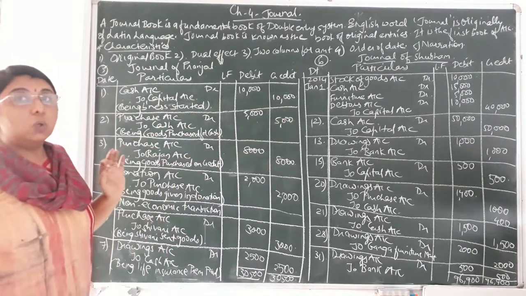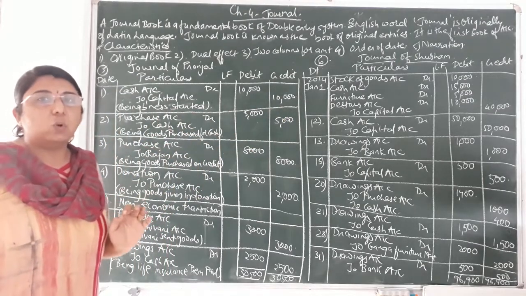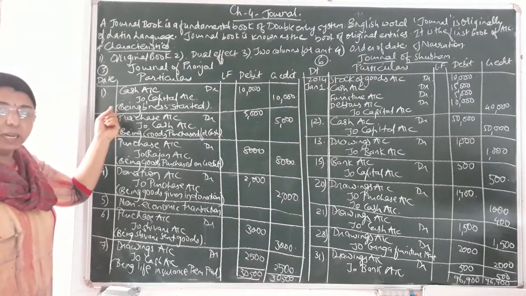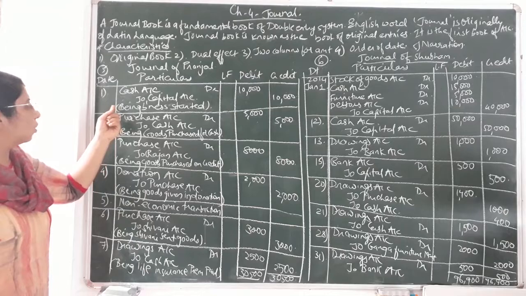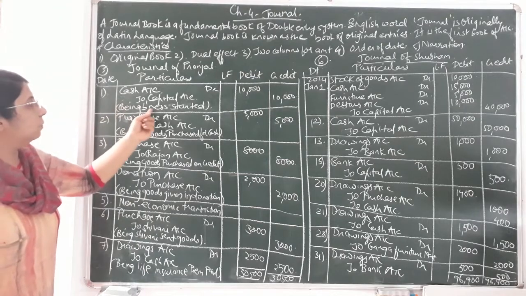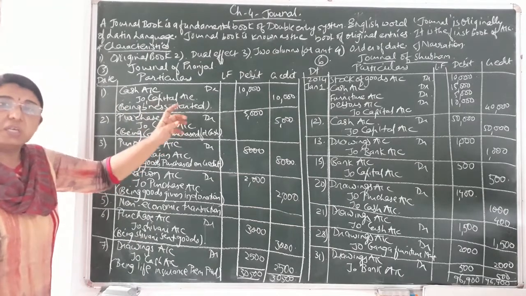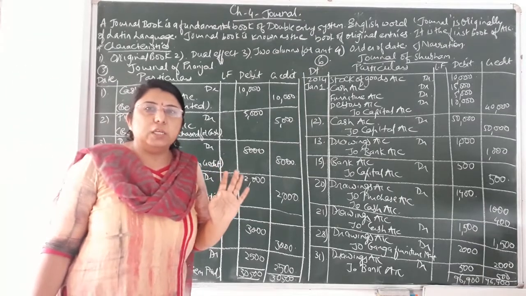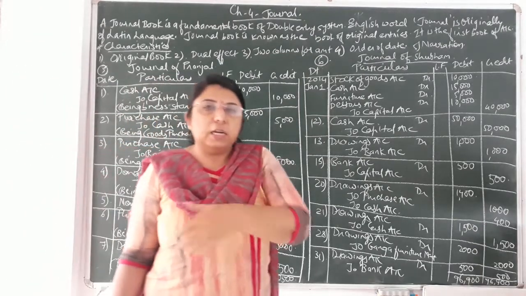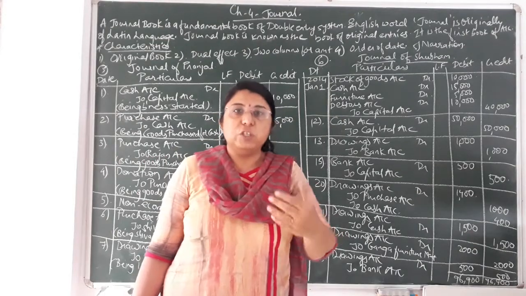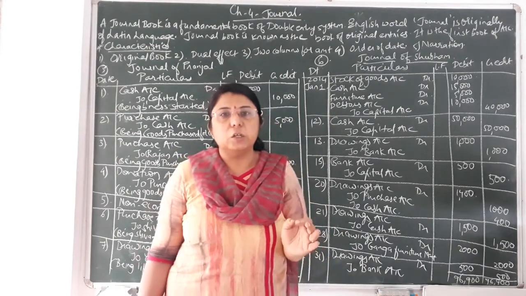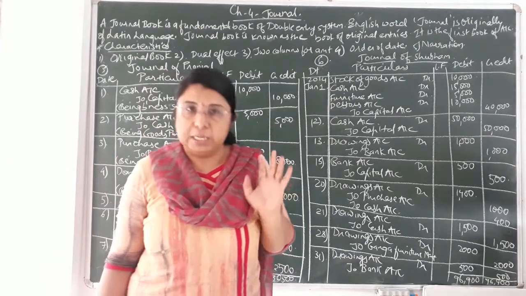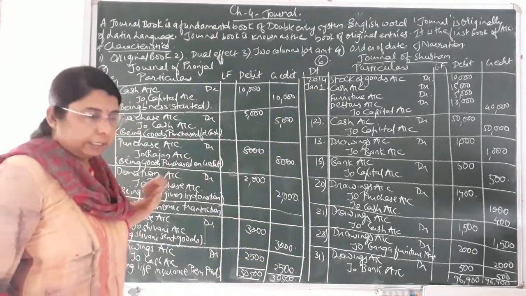Now I told you that after each and every journal entry you have to write the narration. In short form, in brackets, you have to denote after the journal entry, that is, being business started or being business commenced. You can write it in your own words. There is no perfect criteria or perfect words in which you have to write. But make sure that the narration should always start with the word being, and it should be denoted in brackets.